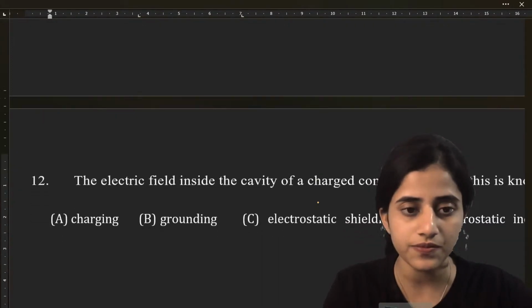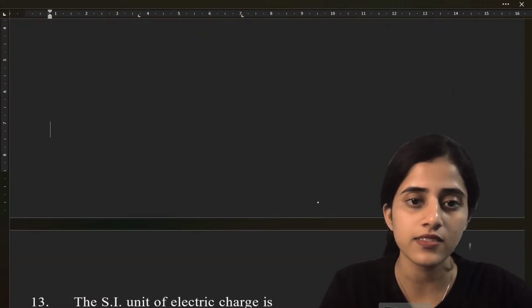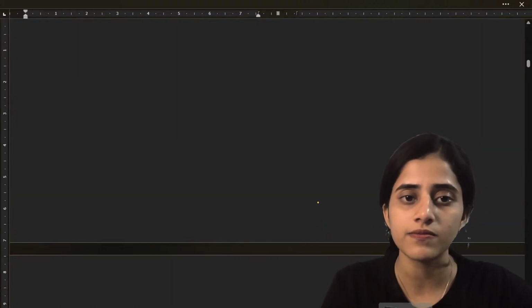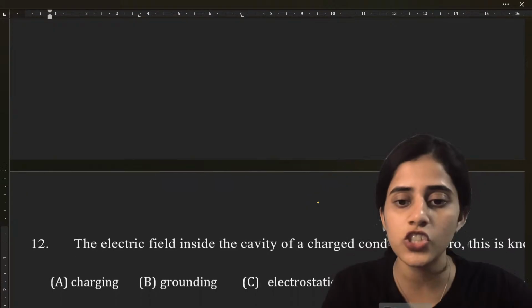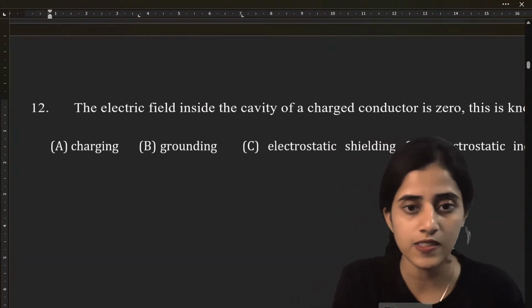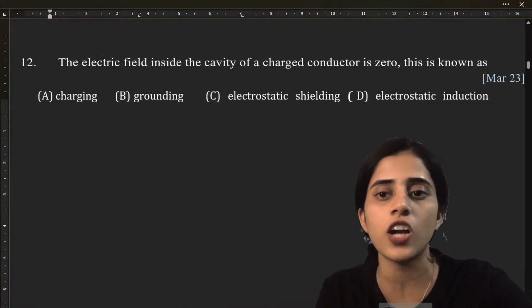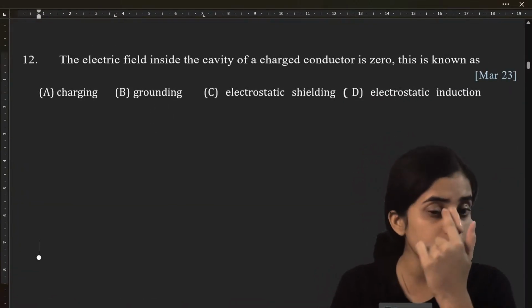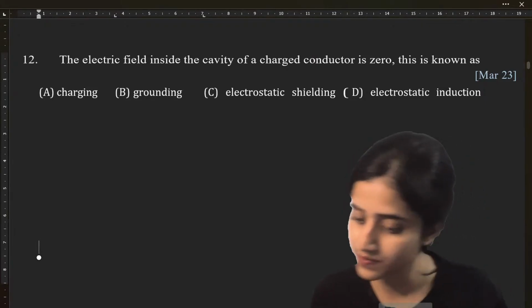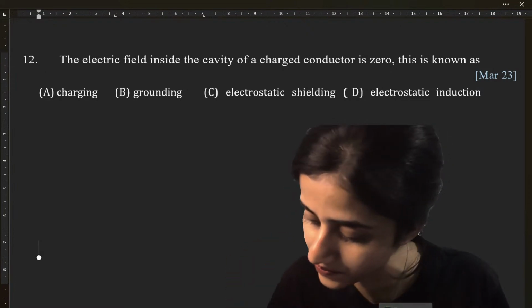Next question. The electric field inside a charged conductor is 0. This is known as, what is this known as? What is the answer?